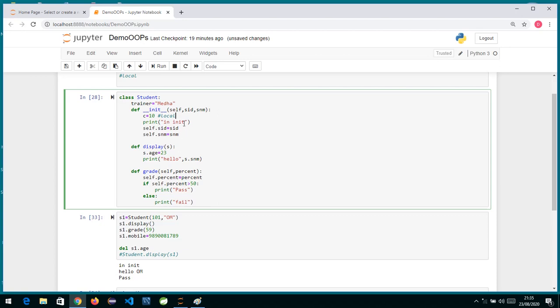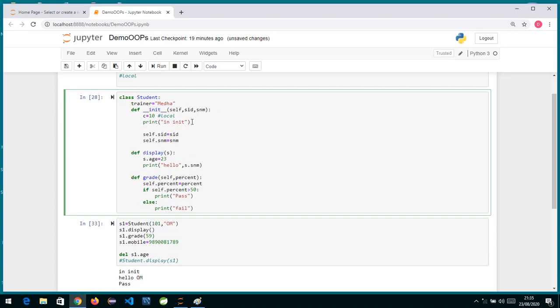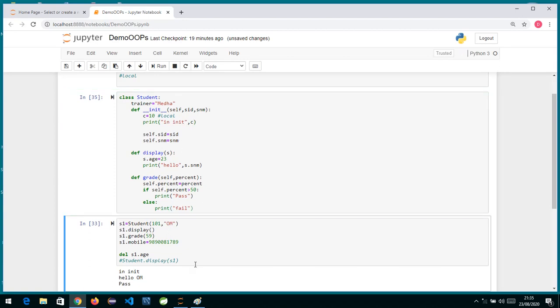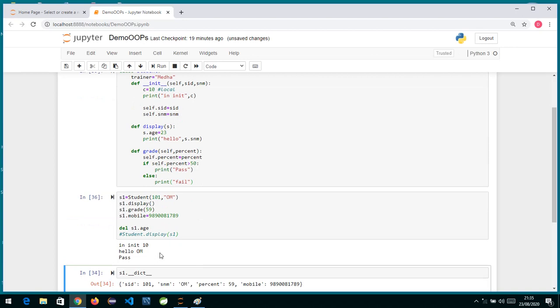So if I try to print over here itself, I will definitely be able to. If, along with init, I print the value of c, let's see, I complete this, go over here and run it. You can see in init, c is showing 10 over here.